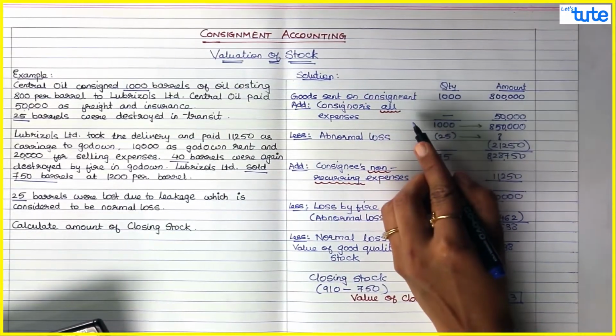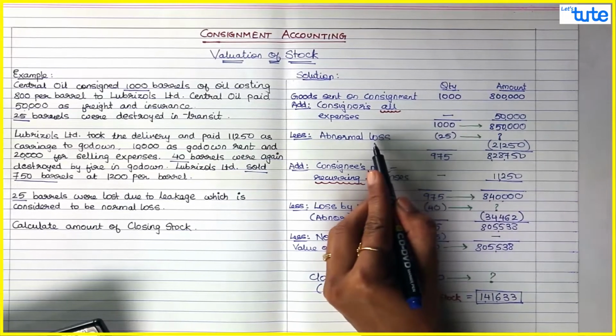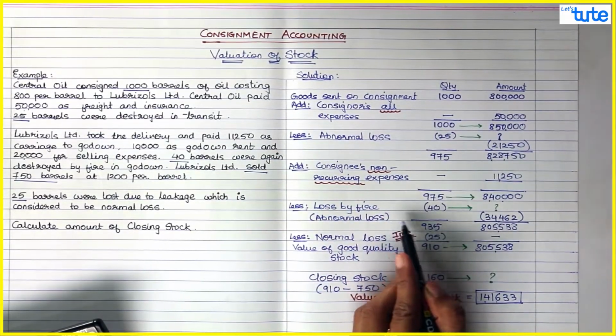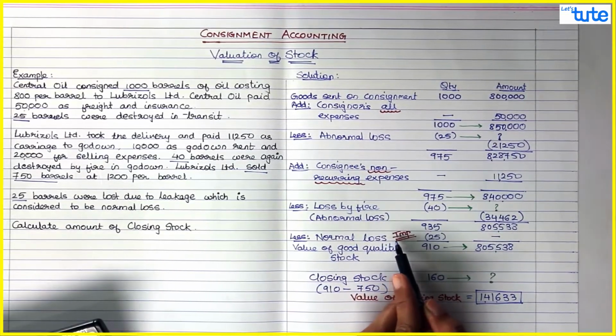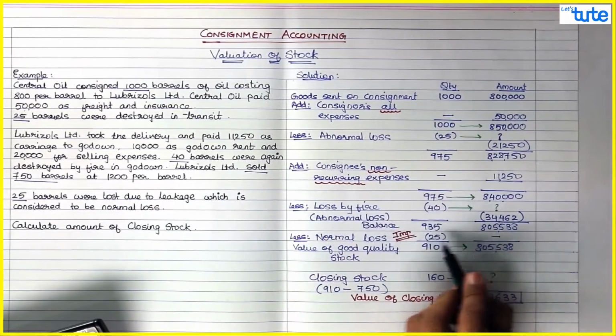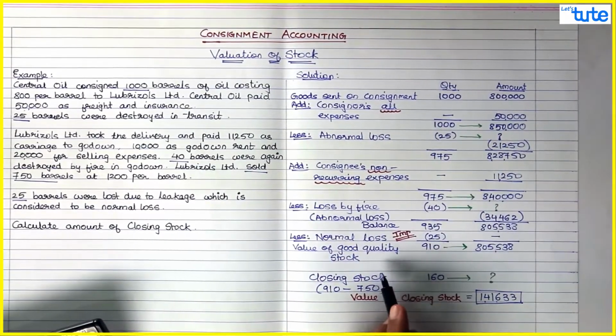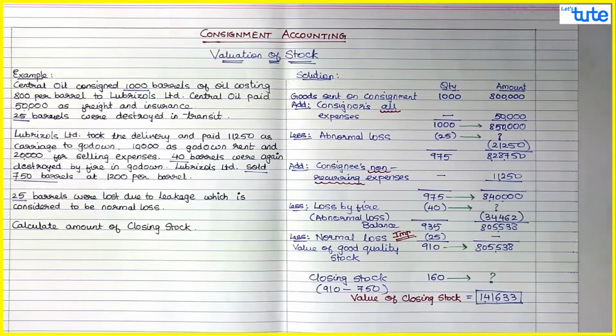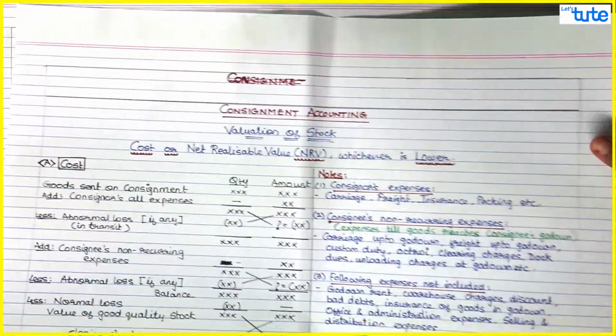Goods sent on consignment, consignor's expenses, less abnormal loss if any, add consignee's non-recurring expenses, less again abnormal loss if any. Ultimately, when you find out the balance of the goods, you deduct normal loss only in quantity and not the amount, and get the value of good quality stock, that you compare with the closing stock. So you see, it's not that difficult to calculate the value of stock. So now let's see in the notes for the same.